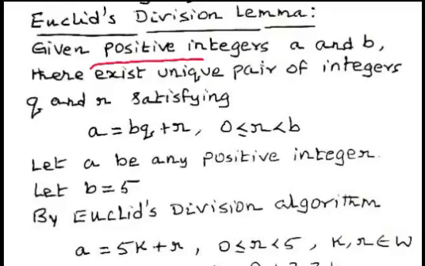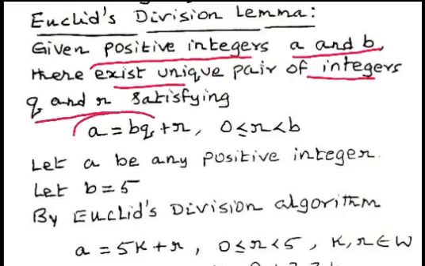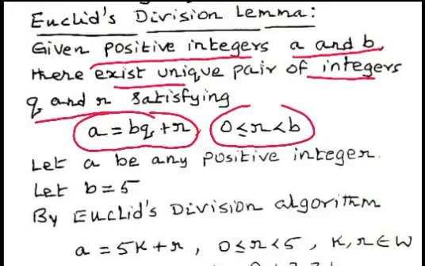Given positive integers a and b, there exists a unique pair of integers q and r satisfying a equal to bq plus r, where 0 less than or equal to r less than b. Now we assume that a is any positive integer and b is taken as 5.